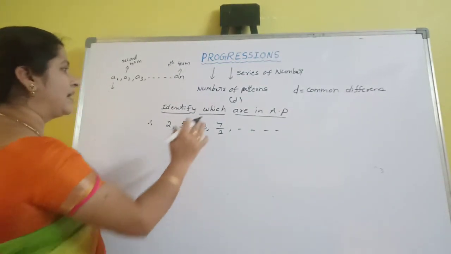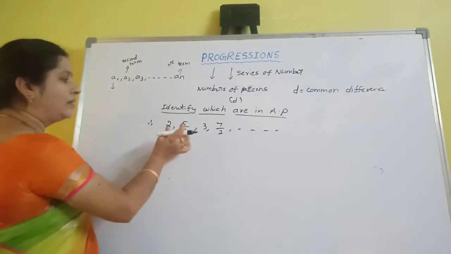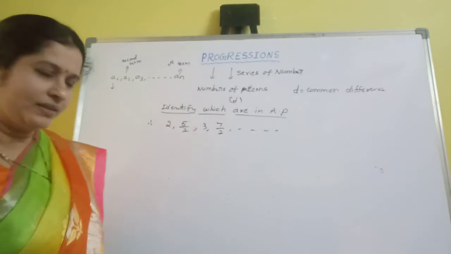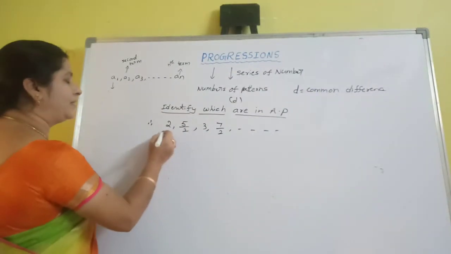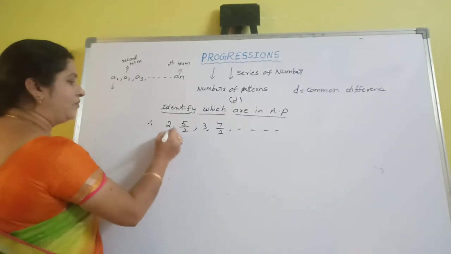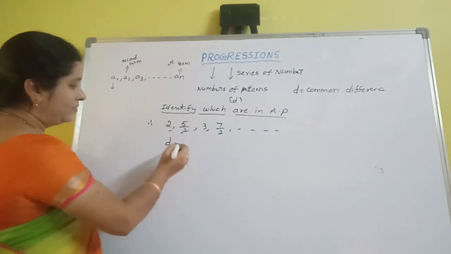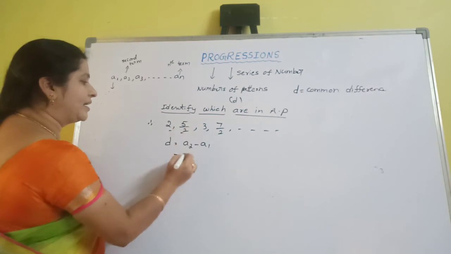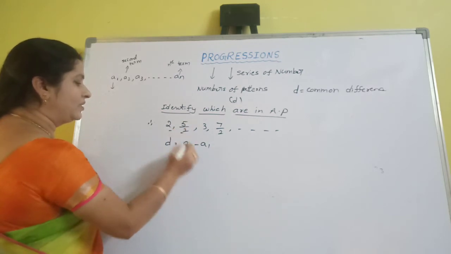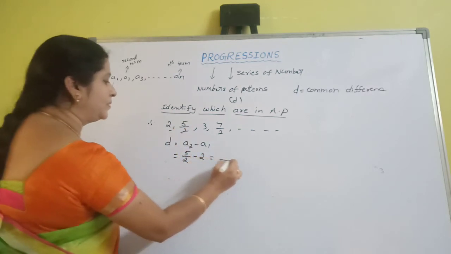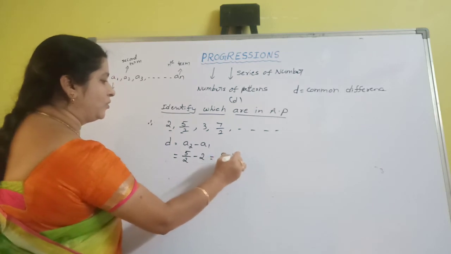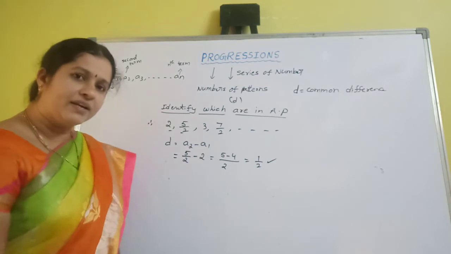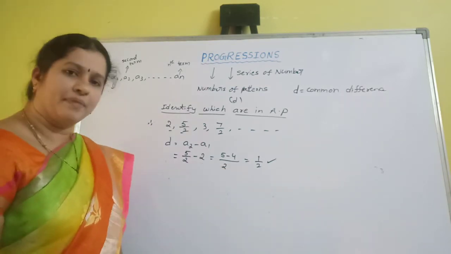So what is the condition for AP? All the common differences of consecutive numbers are equal. First you have to take the difference of the first two terms. What is the formula? A2 minus A1. Here the second term is 5 by 2, the first term is 2. Take LCM 2: 5 minus 4, so 1 by 2. So the first common difference is 1 by 2.